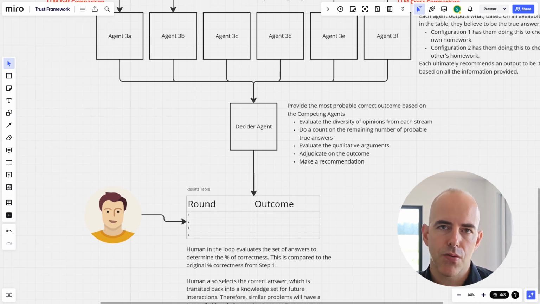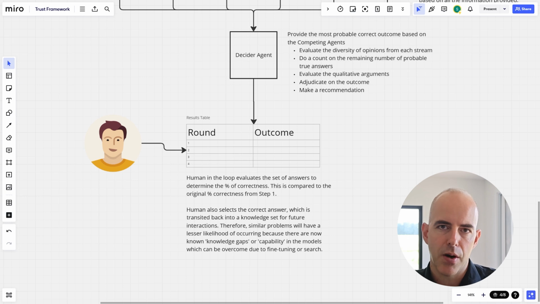And then what happens is it comes into a results table. And so you could imagine us running this experiment of the 6 models times 5 questions. We could run that 1,000 times, and we would have a results table of 1,000 where the decider agent would have filled in the outcome 1,000 times. Now here comes the human in the loop.